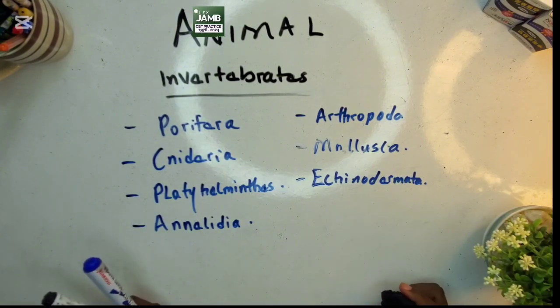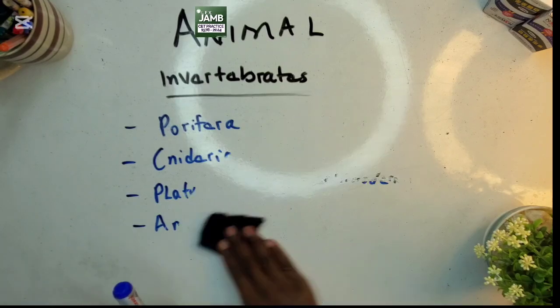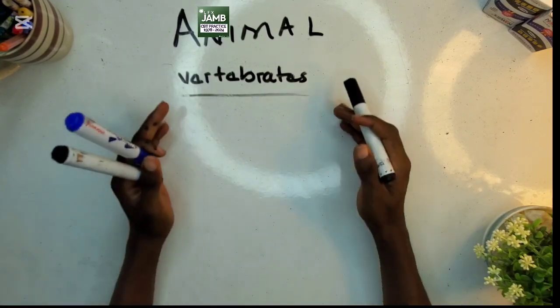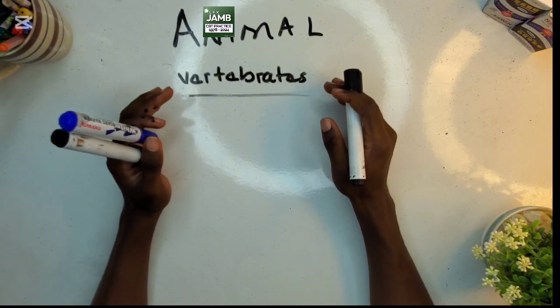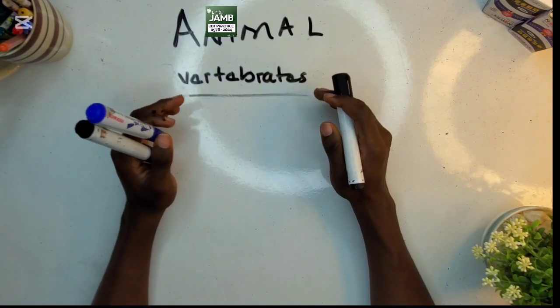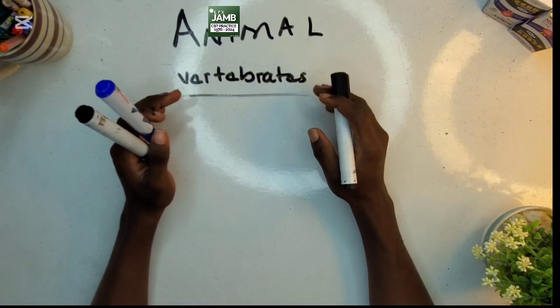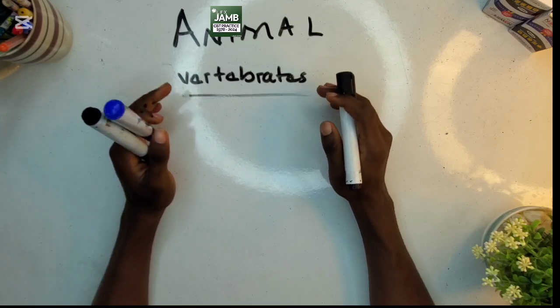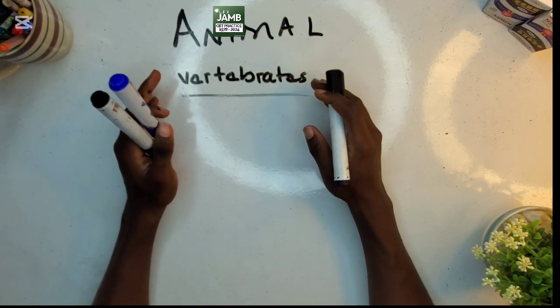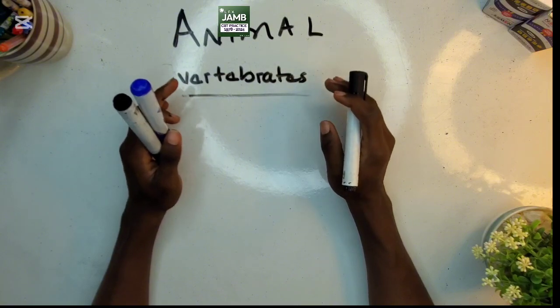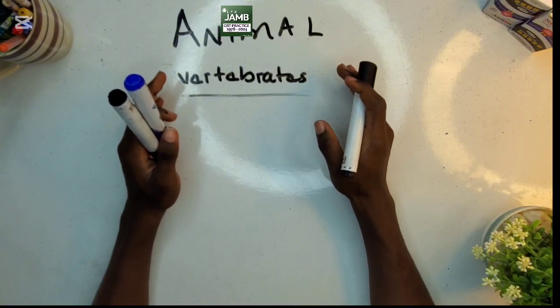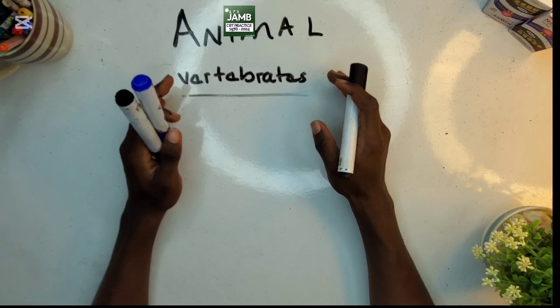Let's talk about the vertebrate animals. Now, vertebrate animals are animals that have a backbone in their vertebral column, and they are more complex than the invertebrate animals, and are classified into major classes. And these major classes is what we'll be talking about today in this class as phylum.